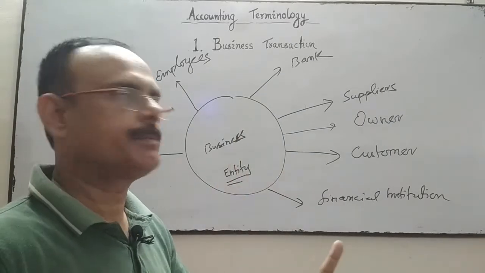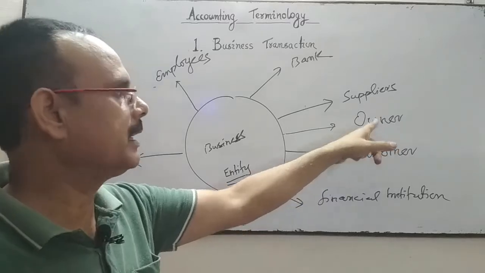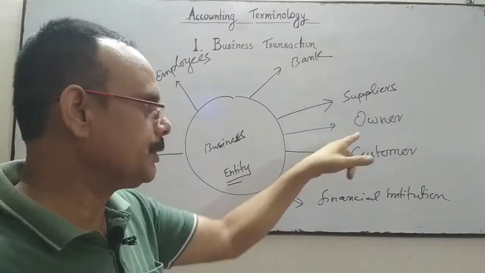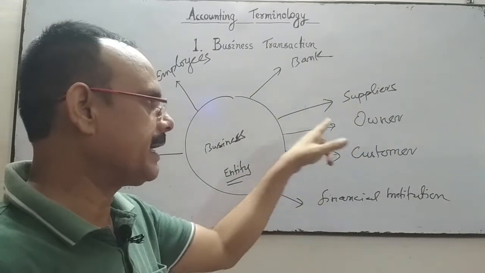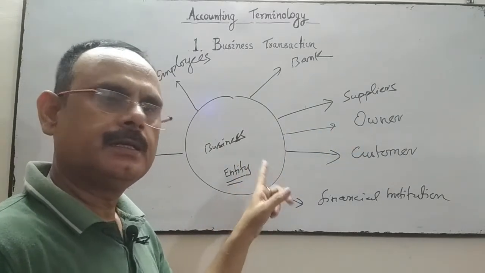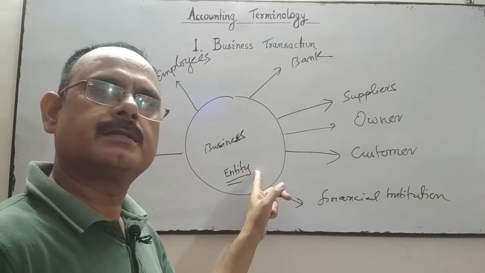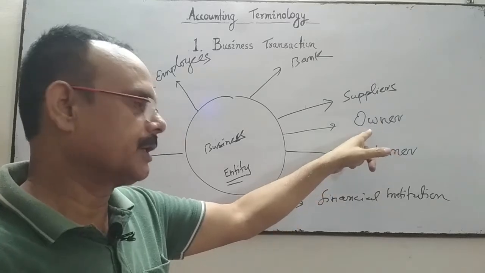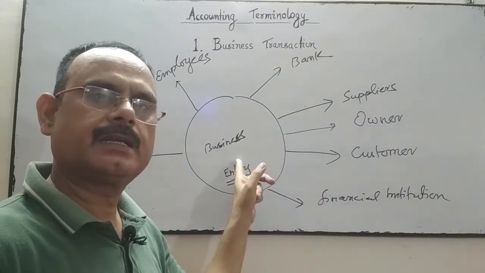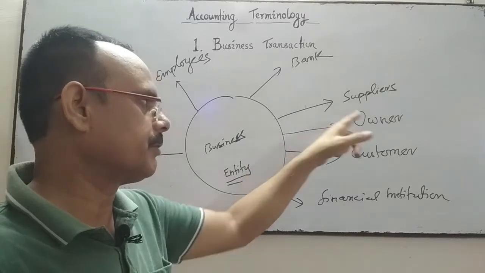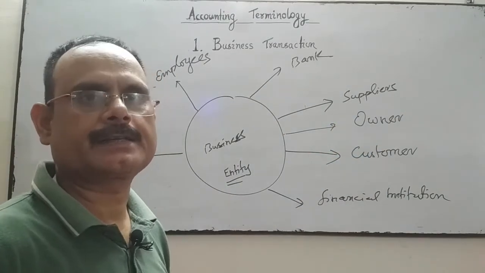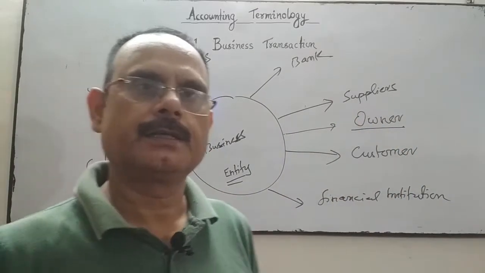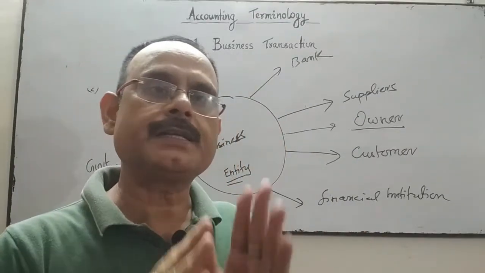When the owner contributes or introduces capital to the business, or you may say the business takes capital from the owner, it's an external transaction. Owner is also external, not internal, because the entity of the business is quite separate.